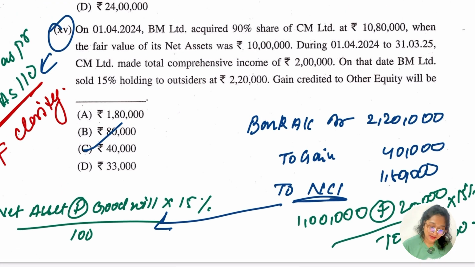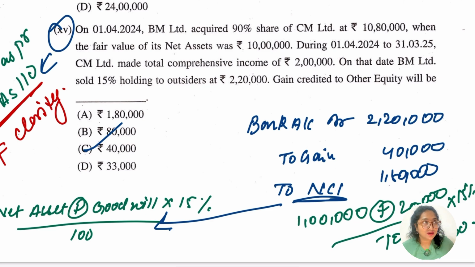So yes, 1 lakh, which is going to be net asset, 20,000 goodwill divided by 10 into my 15%, which is going to be 1,80,000 NCI. So I'm saying it again, as per the solution for Ind AS 110, it's not going to be the answer. But yes, if you have solved the question from the module of CMA, the calculation is different, in the workbook the calculation is different, or in the model test paper the calculation is different.